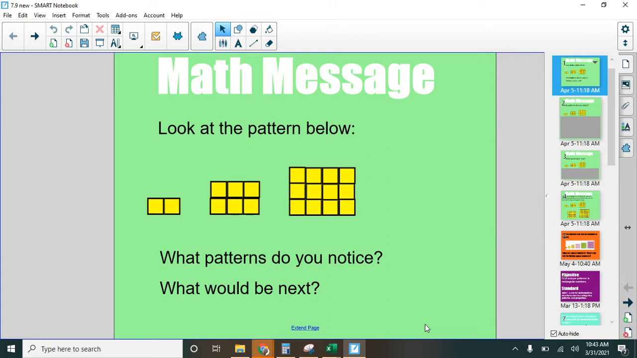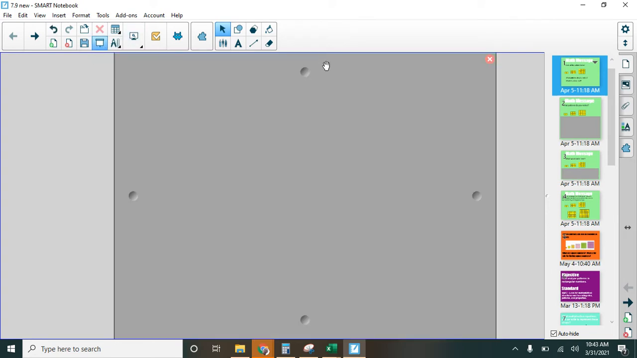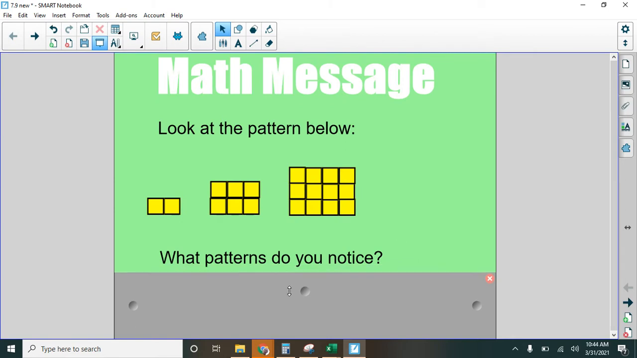Today, we are actually looking at patterns. You've done patterns for a long time, right? But these patterns are going to be a little bit different using some of the things that we have been learning. So let's just look at what we start with here, what we have here, and what we have here. And before I ask you that question, let's just ask, what are you noticing about these three items?